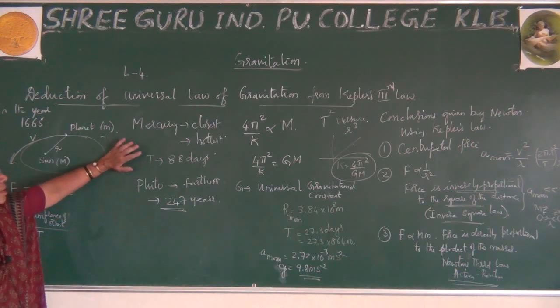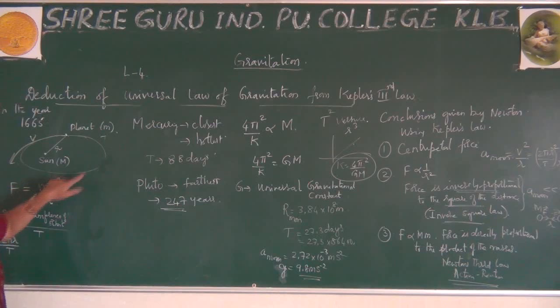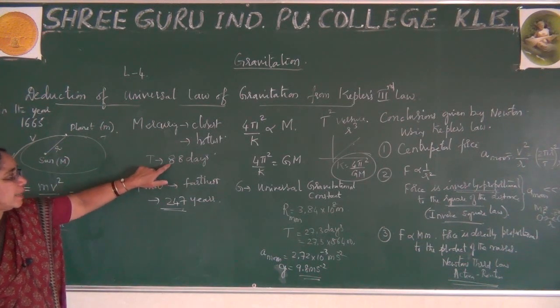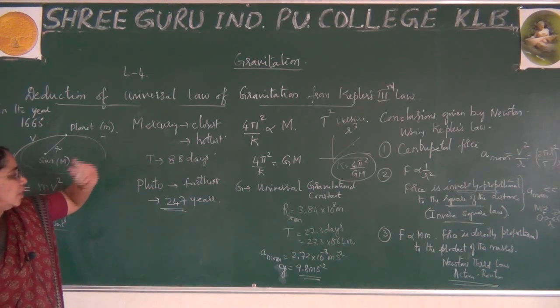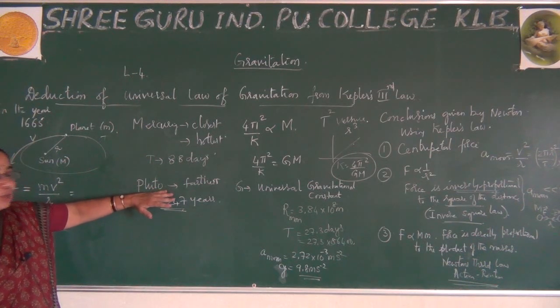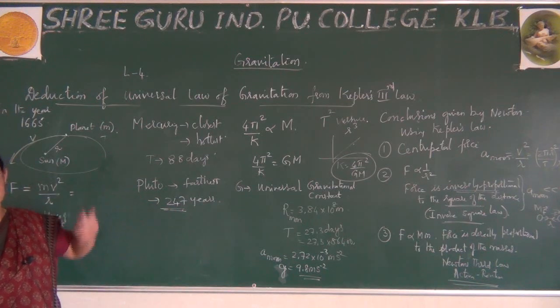So please observe. By observing this, you are ready to say different planets will have different radius, due to which the one nearest to the sun, which is Mercury, has a time period of 88 days, and Pluto, which is farthest, has 247 years.